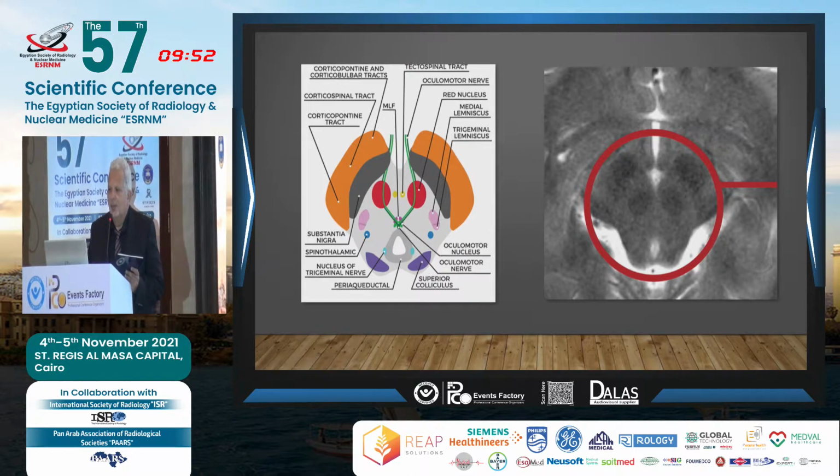We have the cerebral peduncles with the corticospinal and corticobulbar tracts here, and in black here in the MRI, we have the oculomotor nucleus and the oculomotor nerve coming from the medial part of the midbrain here. So this small structure you are seeing or reporting on MRI has all of these structures inside.